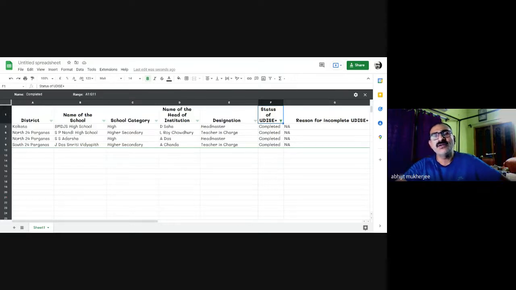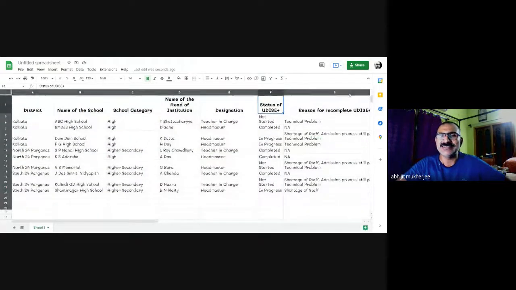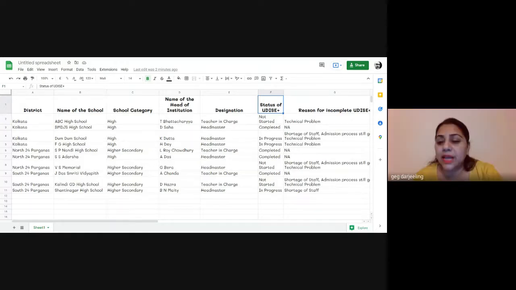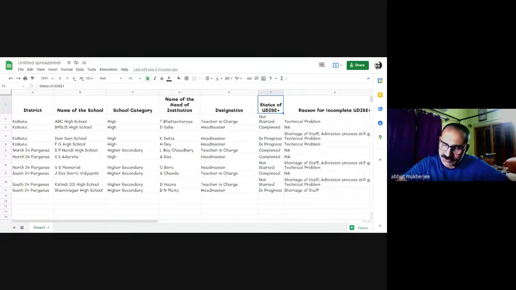But the magic of this thing is that if we keep this filter view, whenever the status of any school changes, it will be automatically shifted to that filter view portion. Okay, that change is shown automatically. Yes, so this is automatically saved, because this is the magic of Google Sheet. Everything is saved in the drive. Whenever we select the data, it is saved in the drive. It will never get erased from the drive. Okay.